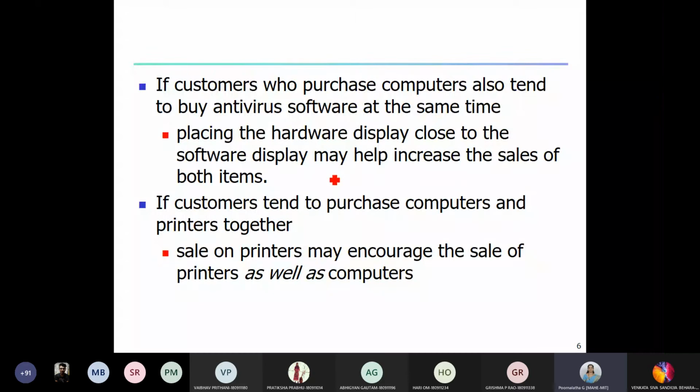So here, customers tend to purchase computers and printers together. Then what happens? A sale on printers may encourage the sale of printers as well as computers. Suppose printers might not be purchased by all, right? Because we don't use a printer the whole day regularly as compared to the computer. It is very rare, we don't require hard copies always. So usually we might prefer the computers or the laptop. But suppose somebody says there is some discount or some sale on these printers, then definitely along with the printers they also purchase the computers. So together you can increase the sale of some other item.